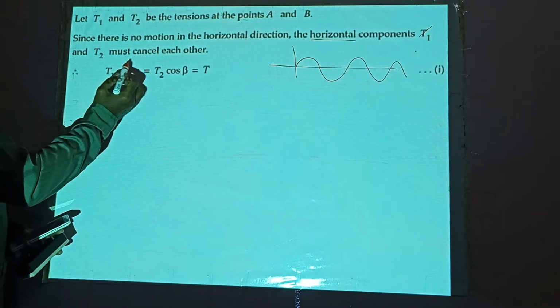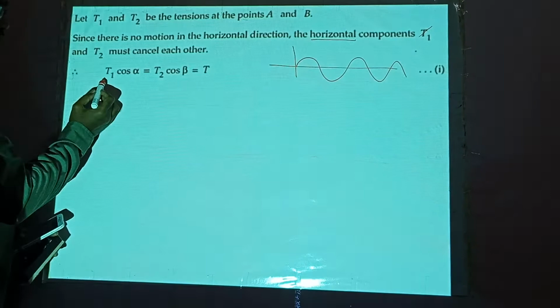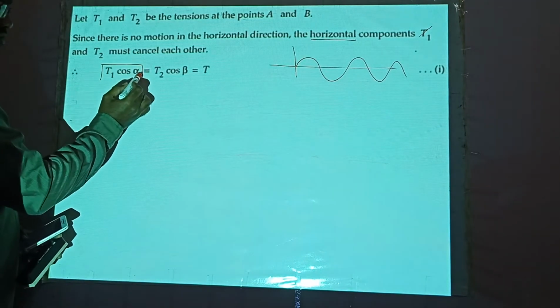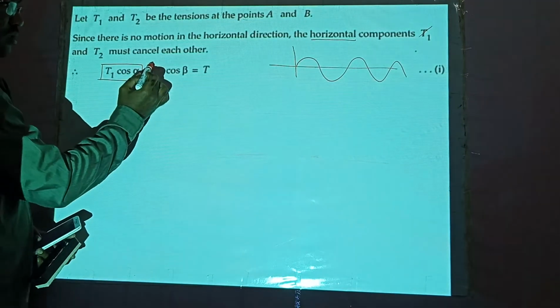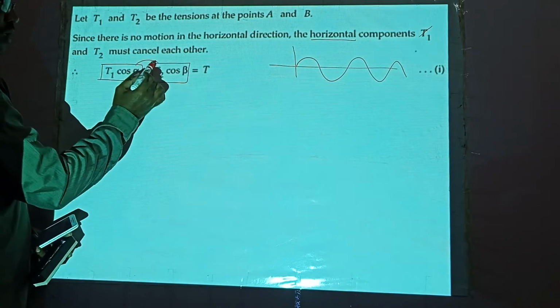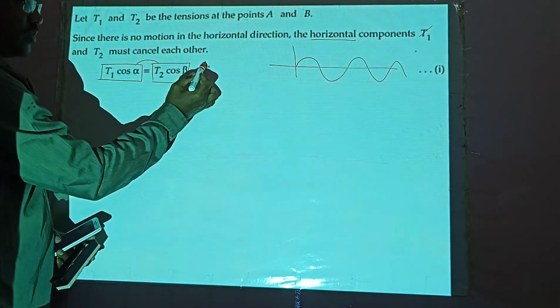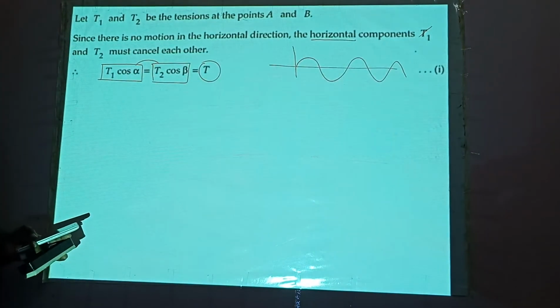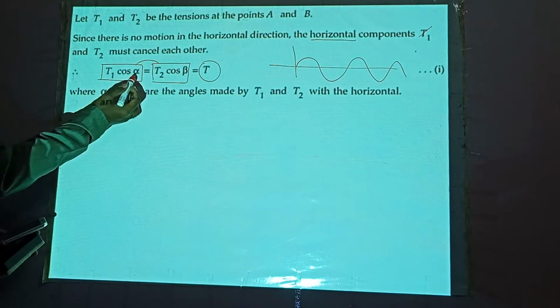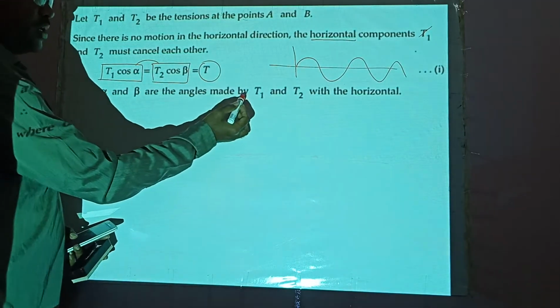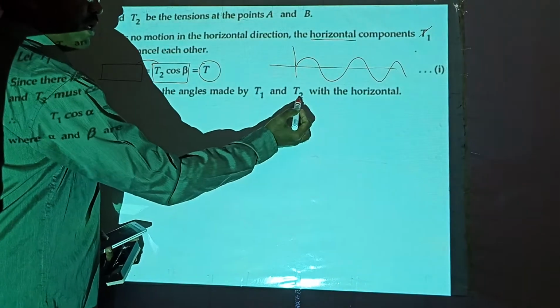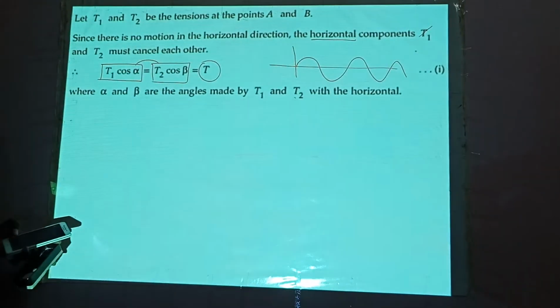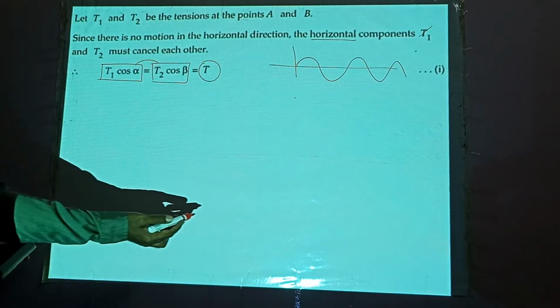So the horizontal components of the tensions are this and this, both are equal. Let us call this capital T, where alpha and beta are the angles made by T1 and T2 with the horizontal. We have already seen in the diagram here.